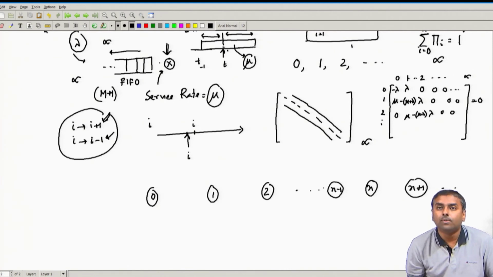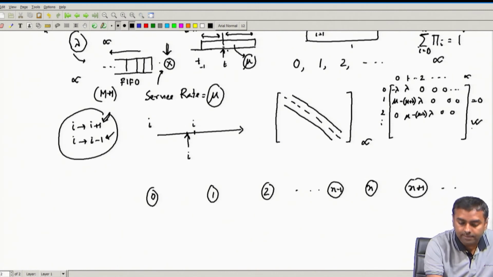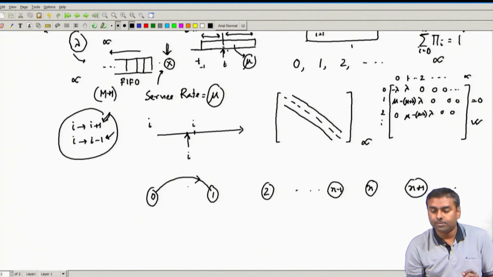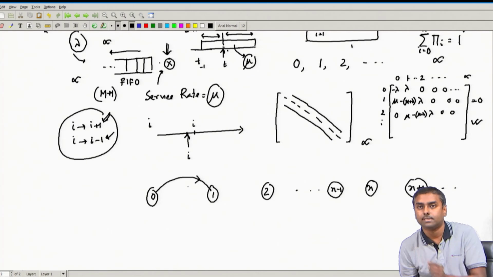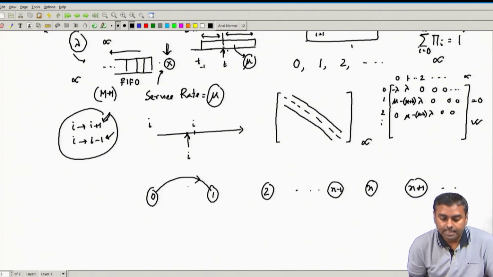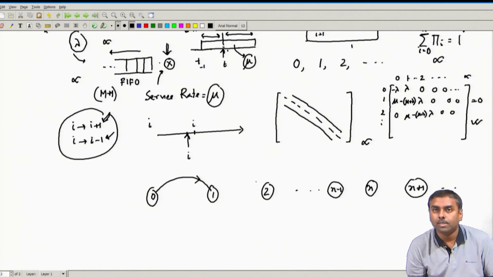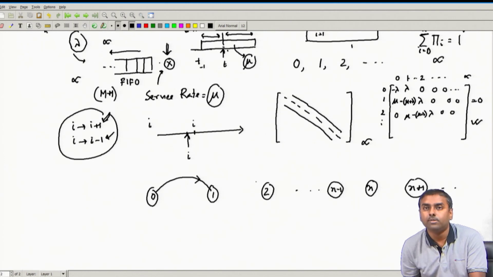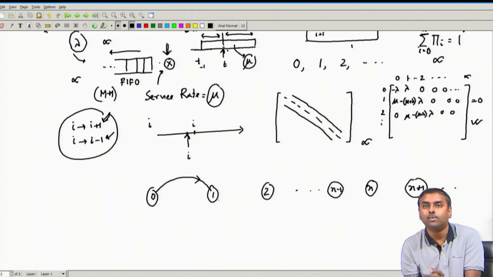Let us see which transitions are valid from here. There is a transition from 0 to 1. It is a directed graph, of course, because the transition has a direction, it goes from one state to another. So 0 to 1 is possible. 0 to 2, is that possible? No, because it is not allowed due to the non-simultaneity principle, two arrivals simultaneously. 0 to 1 means it was in state 0, one arrival has occurred and it has gone to state 1.